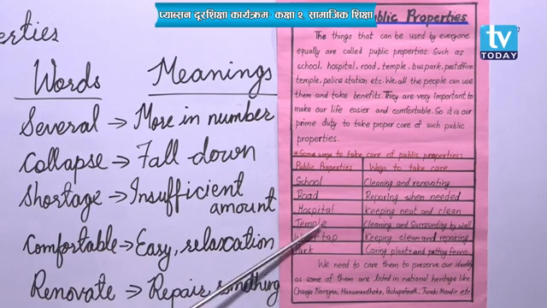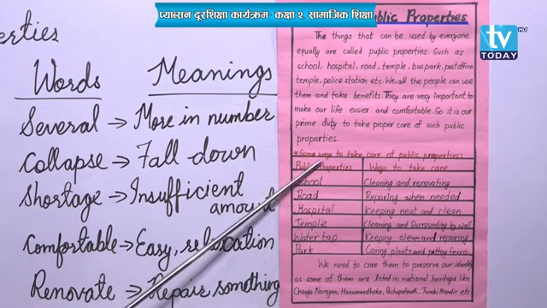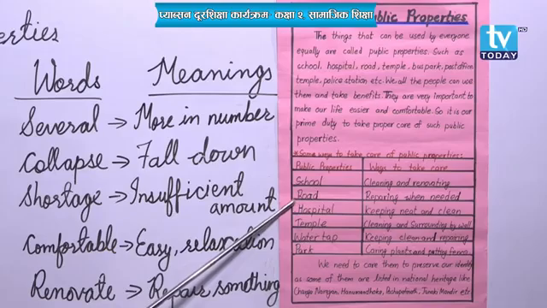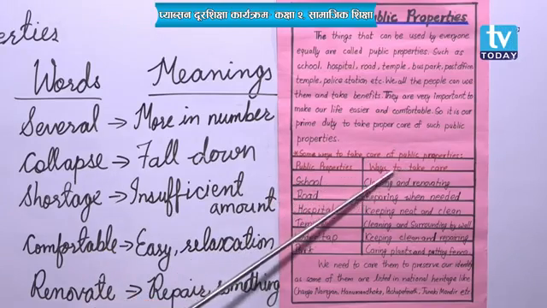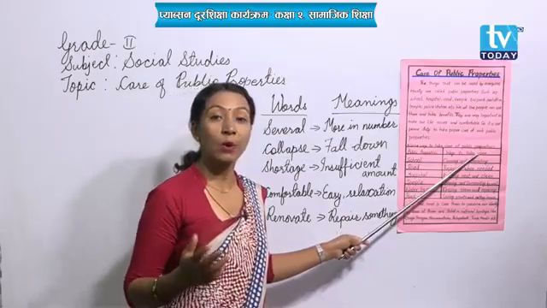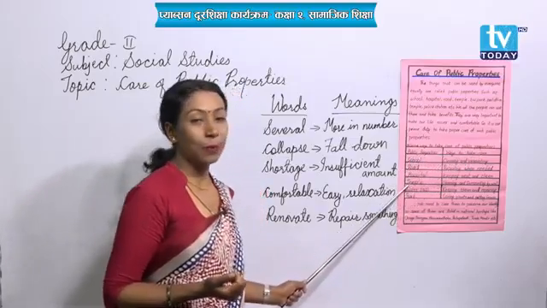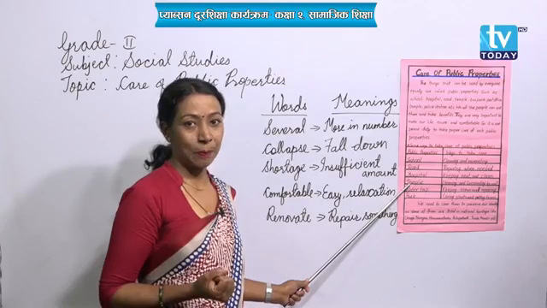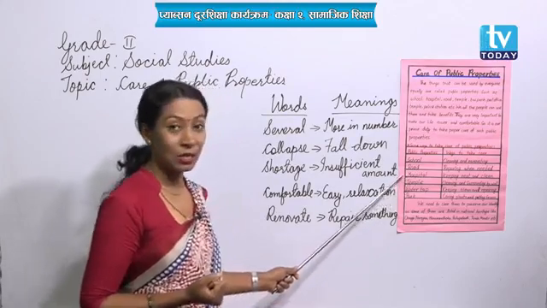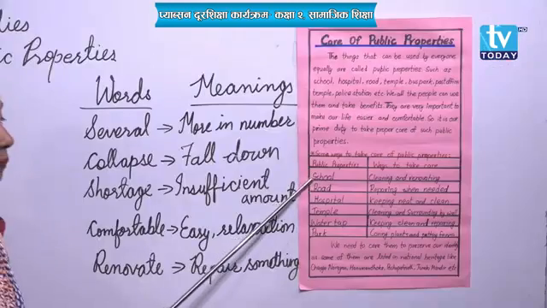Okay. So here in one column there are public properties. Some few examples of public properties are given, and on the next side, ways to take care. How can we take care of these public properties? It is given here. Yes. So here, my dear students, at first there is school.